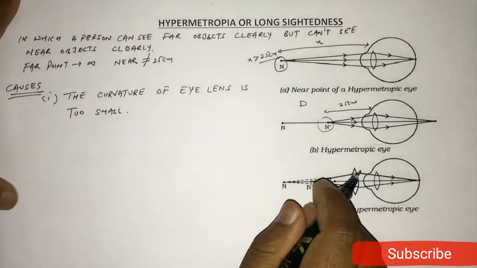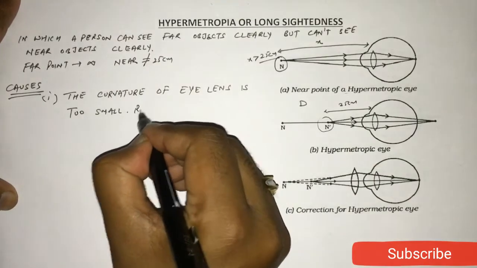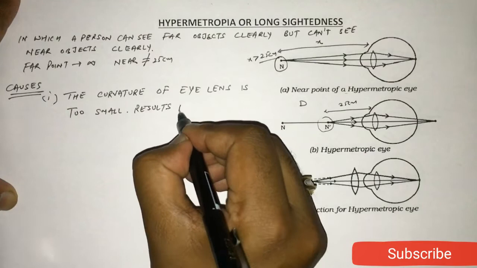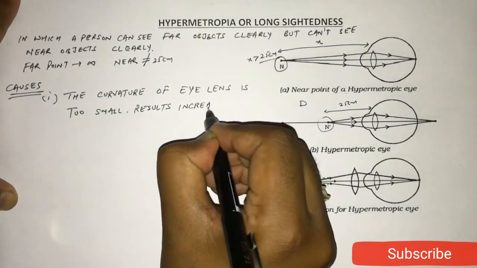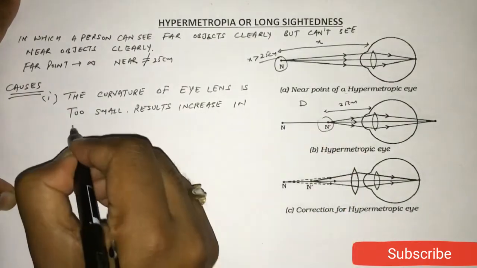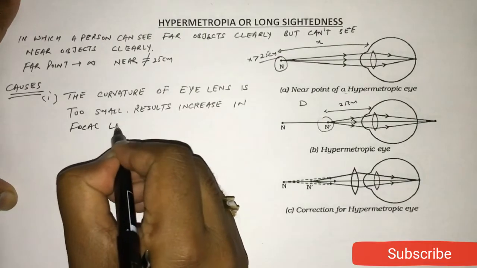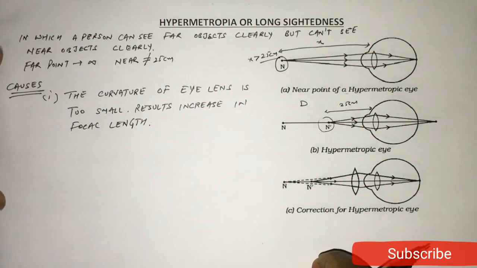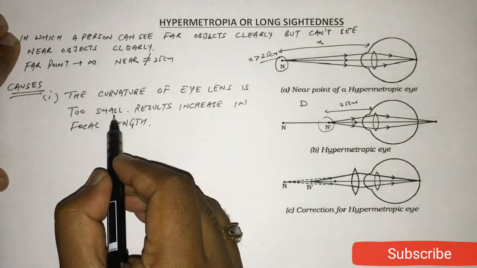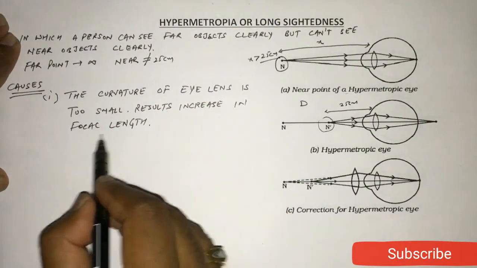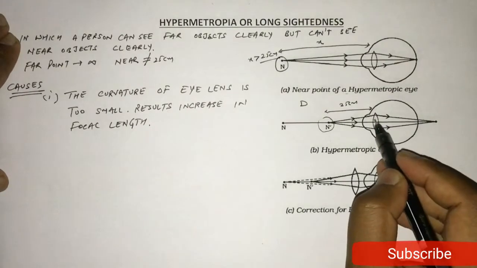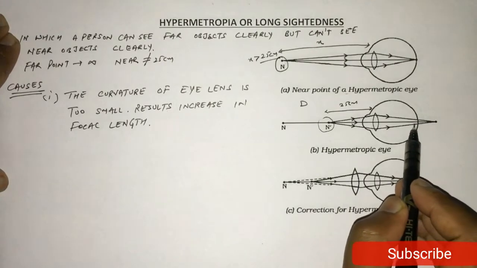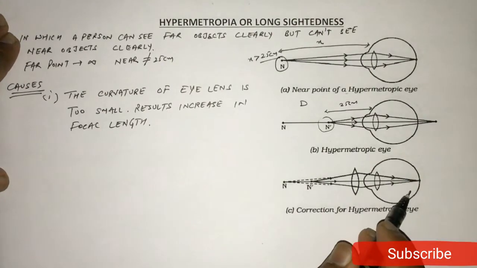Means the curvature of eye lens is small, which results in increase in focal length. I am repeating again, the curvature of eye lens is small, which results in increase in focal length. So the focal length of this eye lens increases, that's why the image forms behind the retina.